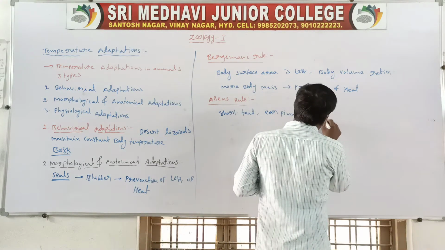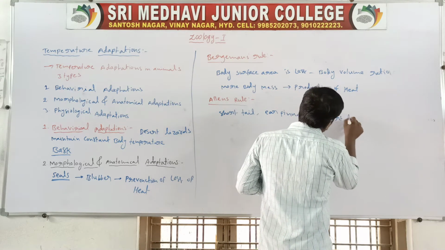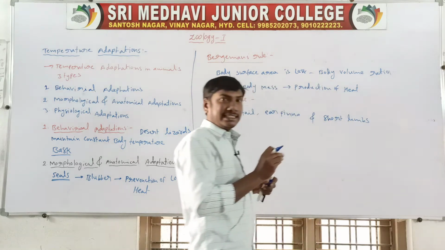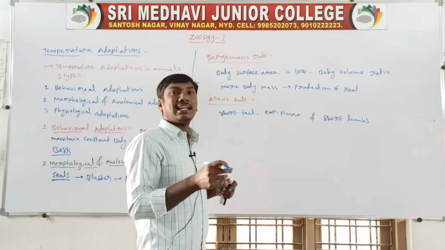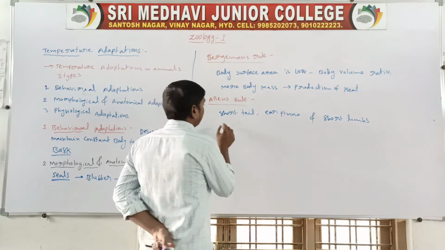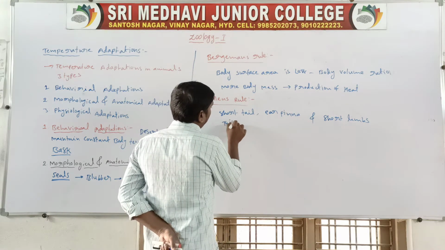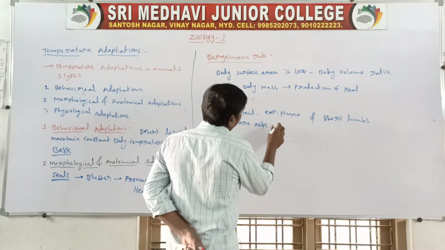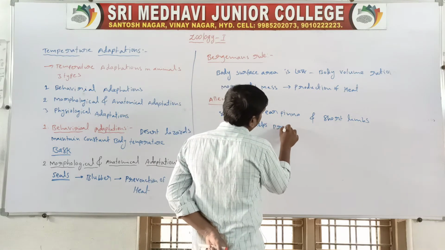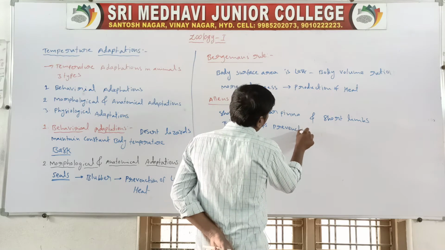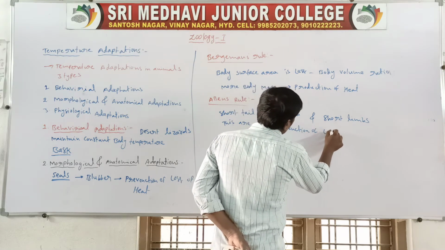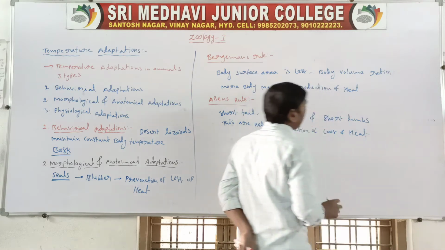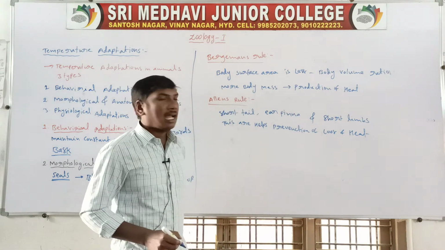These help in the prevention of loss of heat. So they are called Allen's rule.